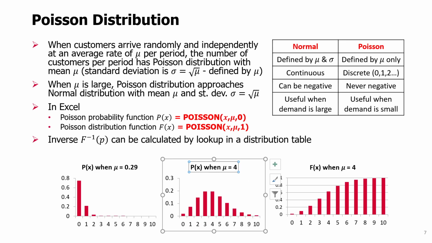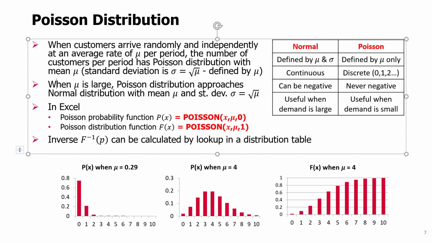However, when you consider average demand mu equal 4, you see that the shape of the probability function is becoming closer to the bell shape that we know from the normal distribution. And in fact, this is a known fact that when mu is large, the Poisson distribution approaches the normal distribution, with the same mean, mu, and with standard deviation defined as the square root of mu.